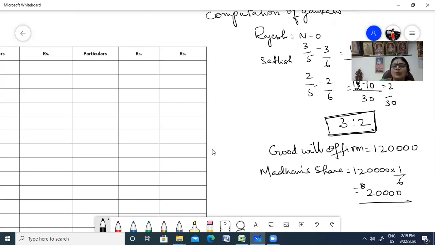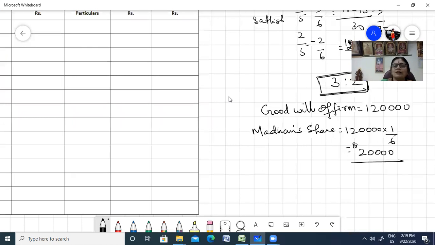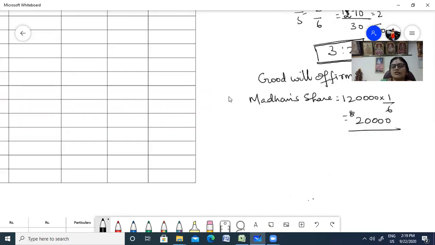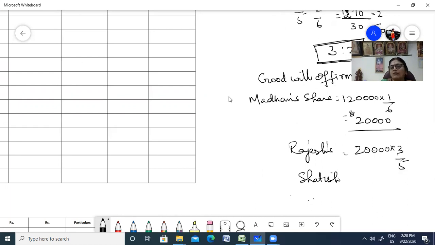This 20,000 you're going to share among Rajesh and Satish. So Rajesh share and Satish share. So that is 20,000 into 3 by 5, 20,000 into 2 by 5.